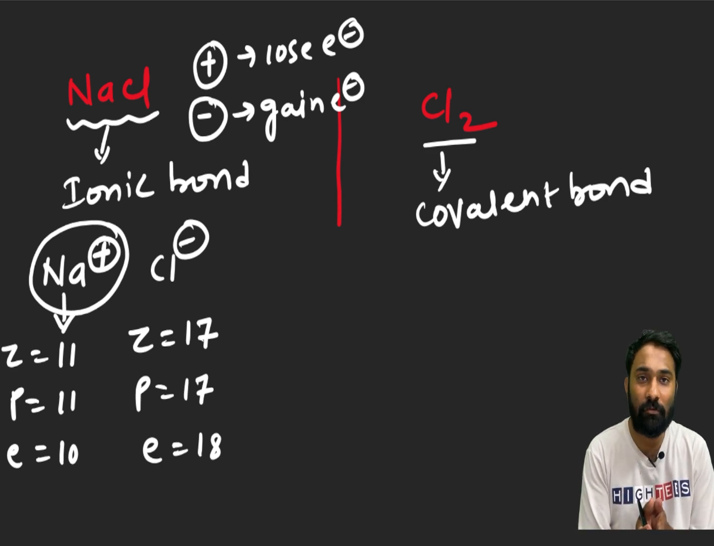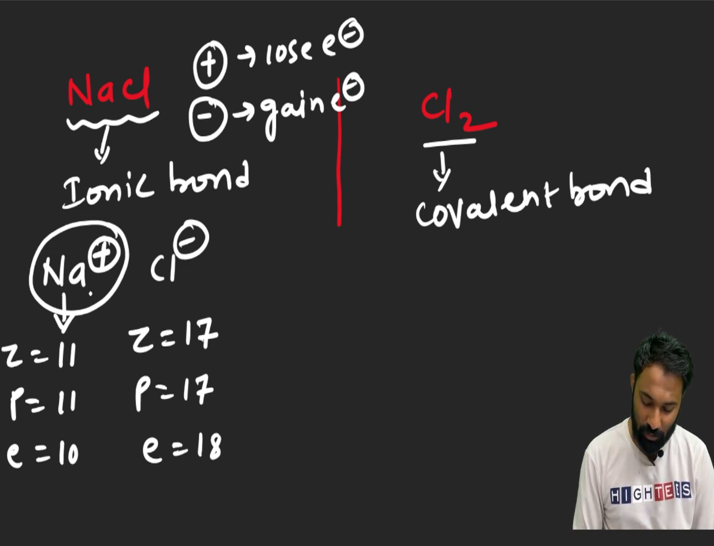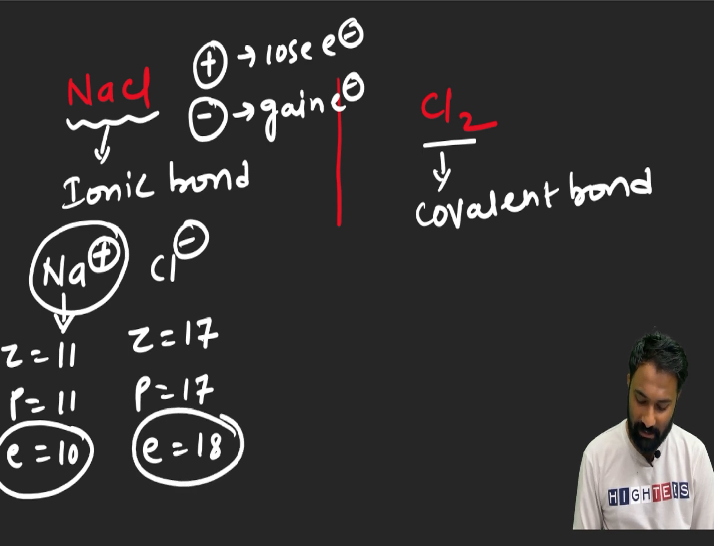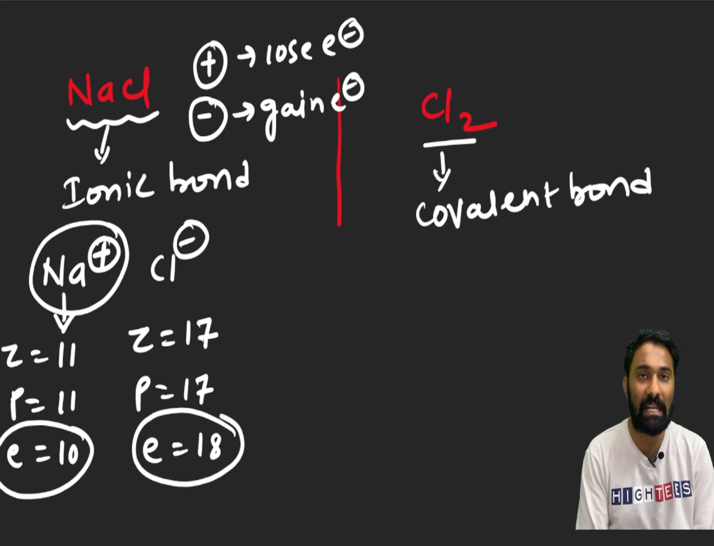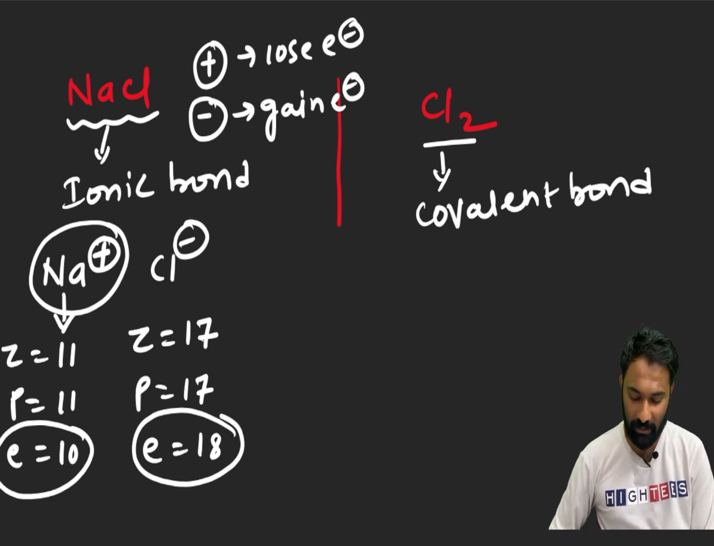Both have become very stable configurations, right? You can see sodium, by the loss of one electron, is becoming stable. Chlorine, by the gain of one electron, is becoming stable. So due to the charge between this plus charge and the negative charge, there will be an attraction force and they will form the bond. Clear? This forms the ionic bond.